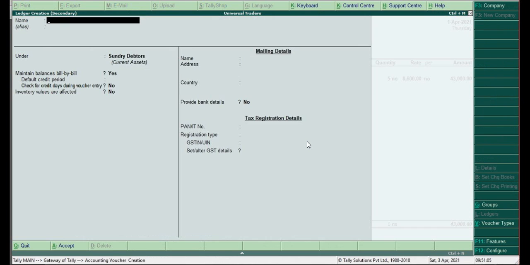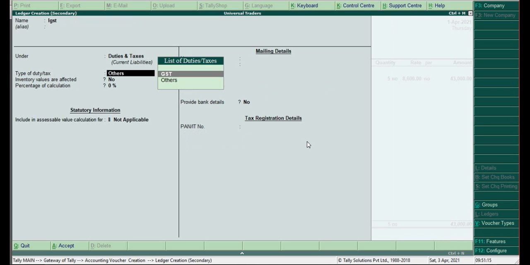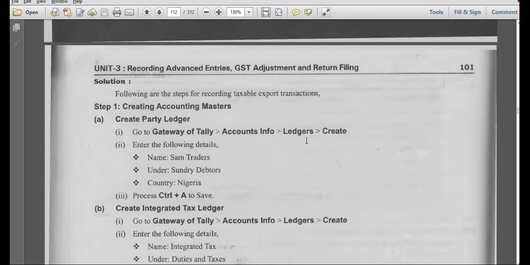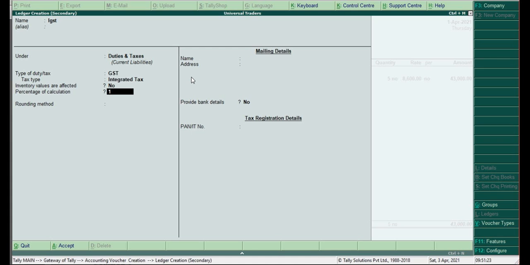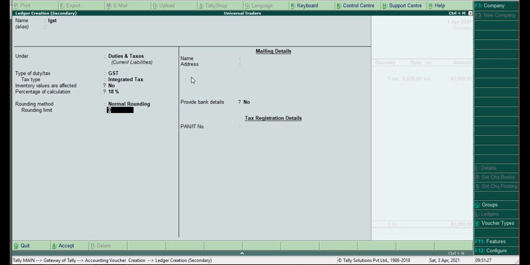So I am creating ledger IGST. It comes under duties and taxes, GST, integrated tax. What is the percentage? 18%. It is normal rounding. 0.